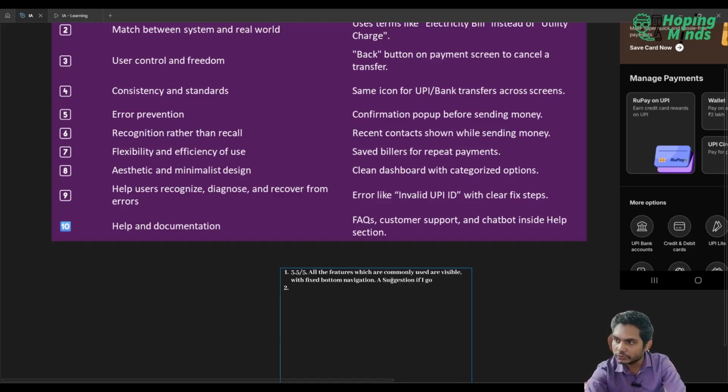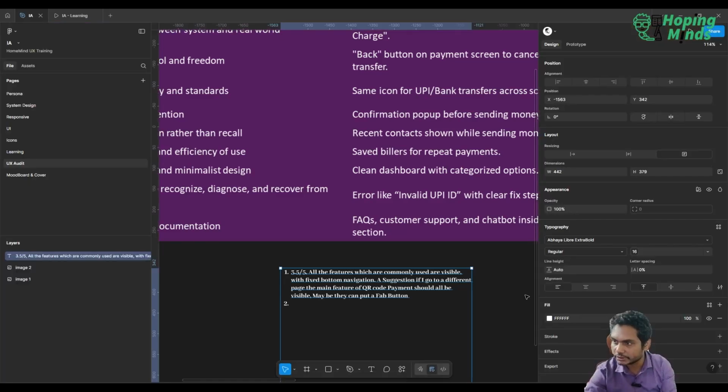If I go to a different feature or application, a different page, the main feature of QR code payment should always be visible. Maybe they can put a FAB button, which was very famous. You guys can go ahead and search this: what is a FAB button? Let's change the font. This is not readable.